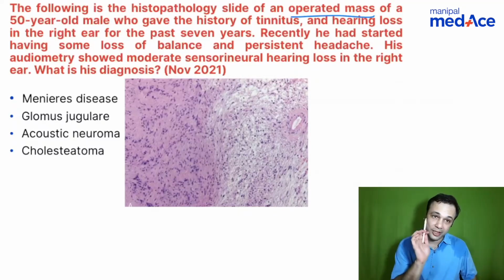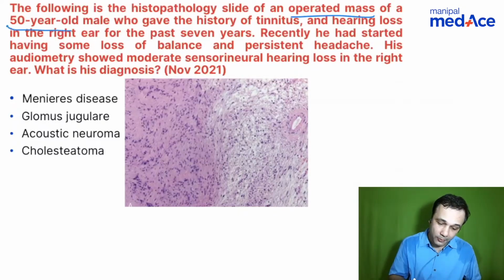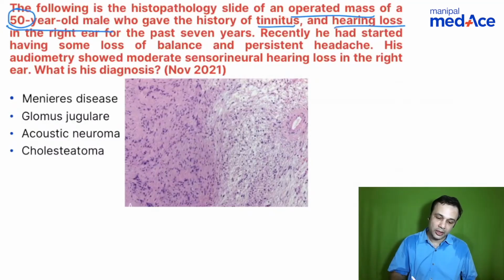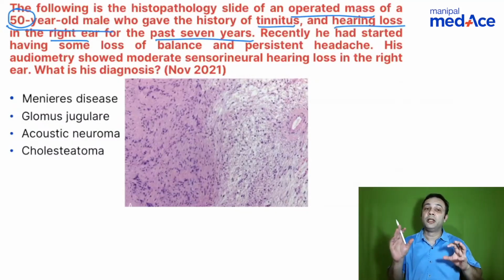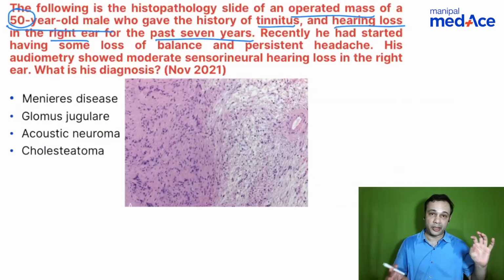Patient has been operated, a 50-year-old man who gave a history of tinnitus and hearing loss in the right ear for the past 7 years. So it has been a long standing ailment for which the patient has been operated.